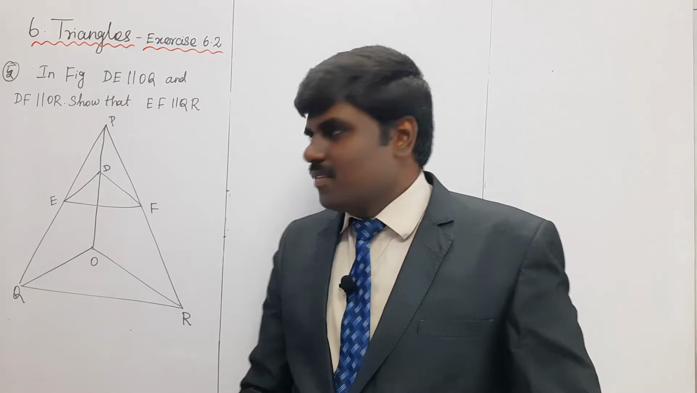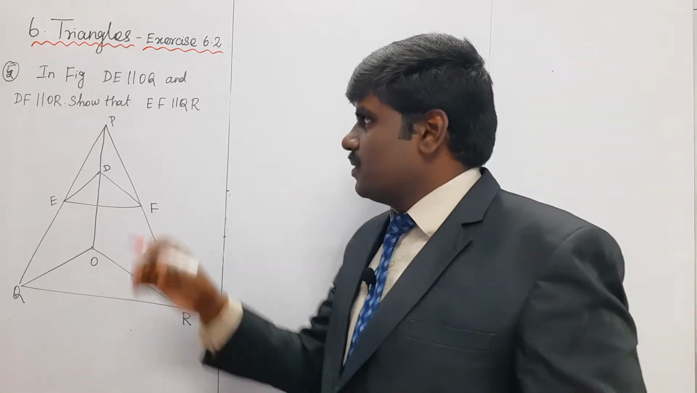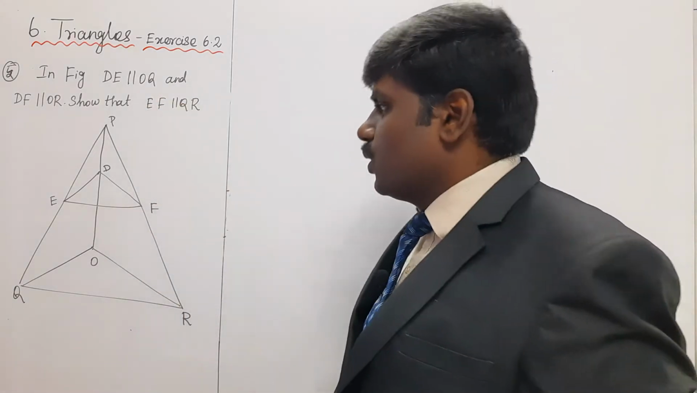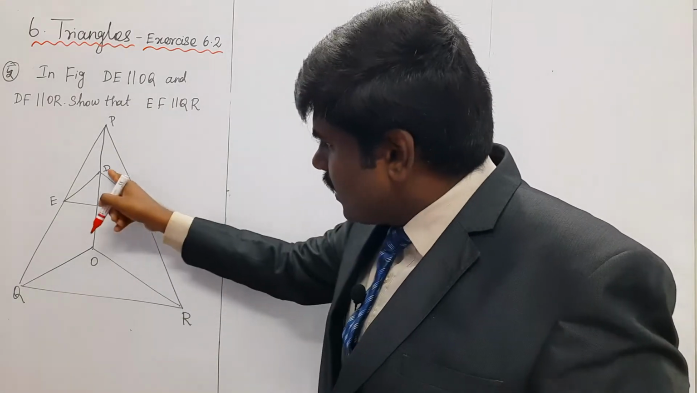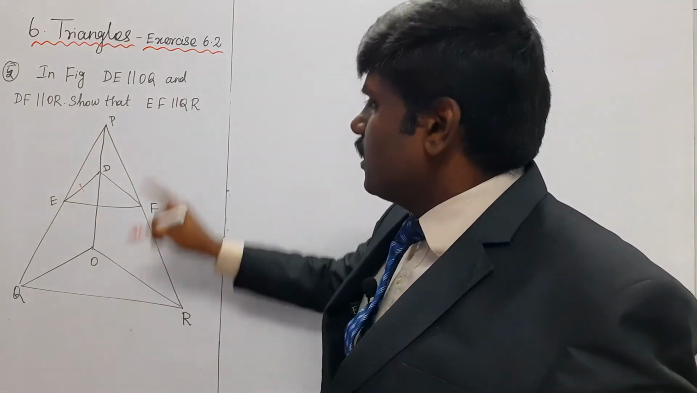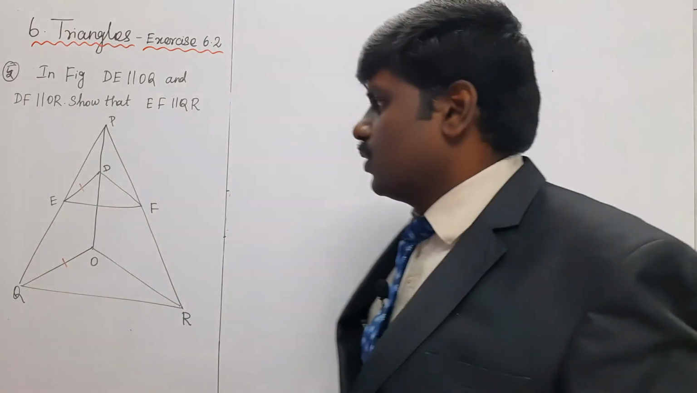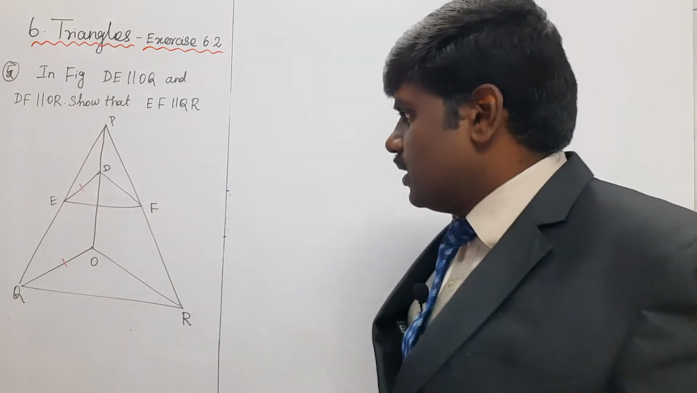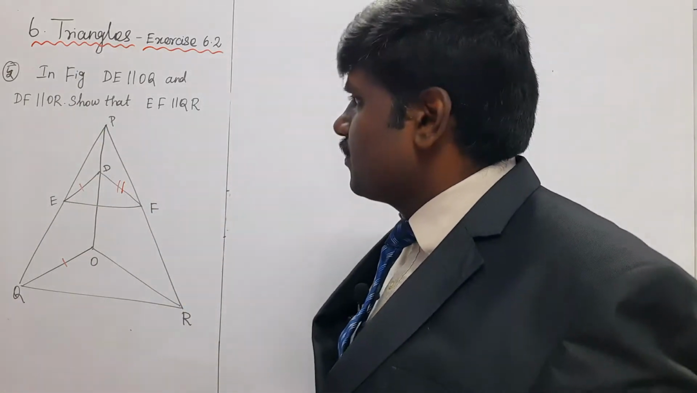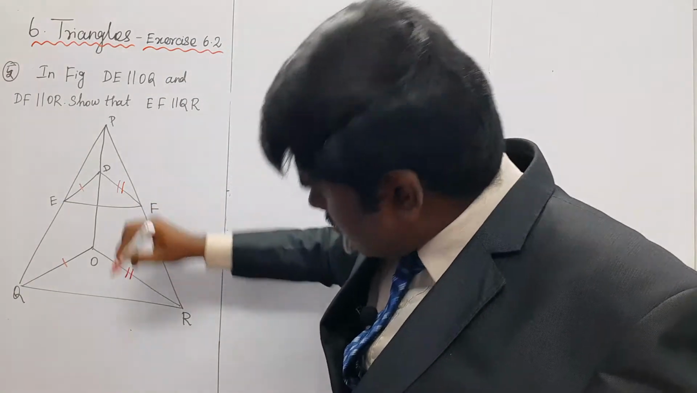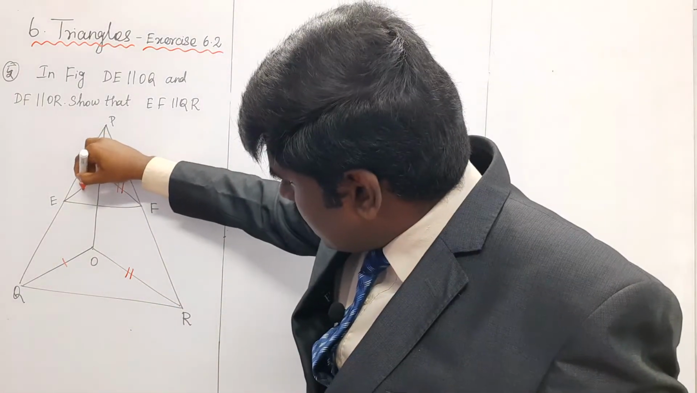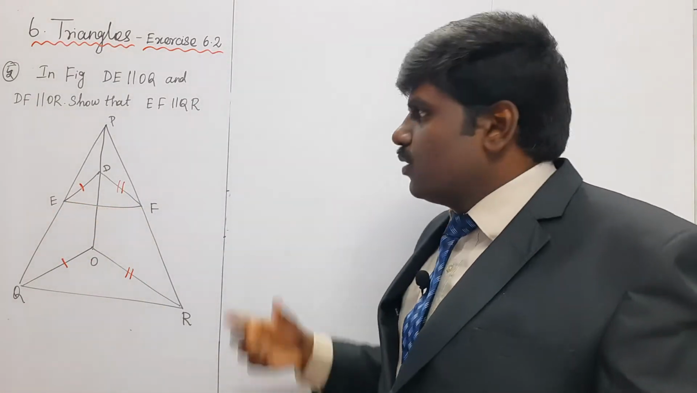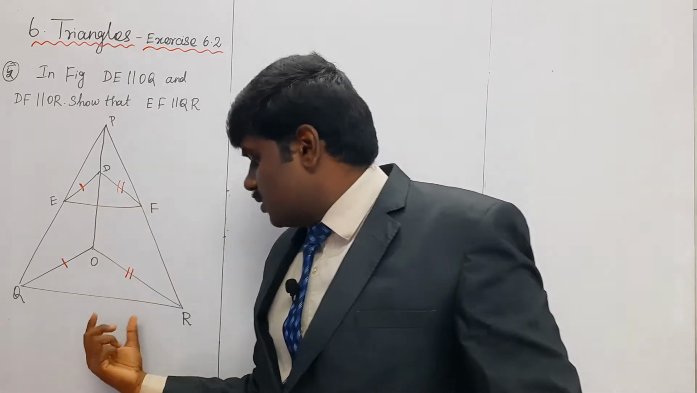Now you see question number 5, in the figure. In the figure, DE is parallel to OQ. Next, DF is parallel to OR. These two conditions are given. So you can prove that EF is parallel to QR.